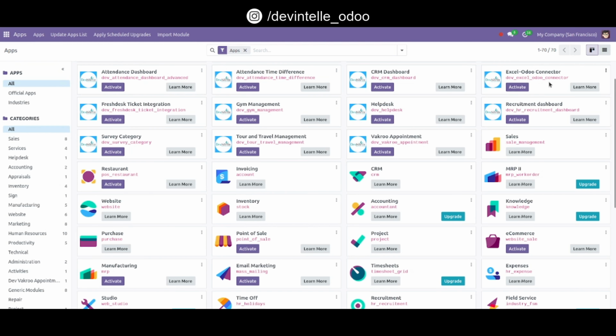First go to Settings, go to Users, open any user and see these options. Allow Excel Odoo connector. First allow this, save, refresh, and now go to Excel integration. Create a new template like Test Odoo Connect. Select a model like Sale Order, and if you want to apply any domain, click on new rule and